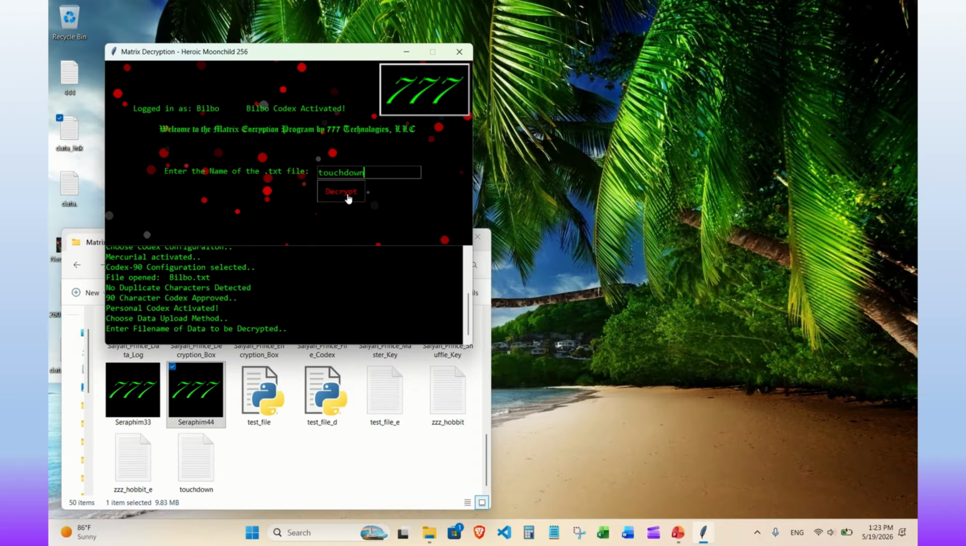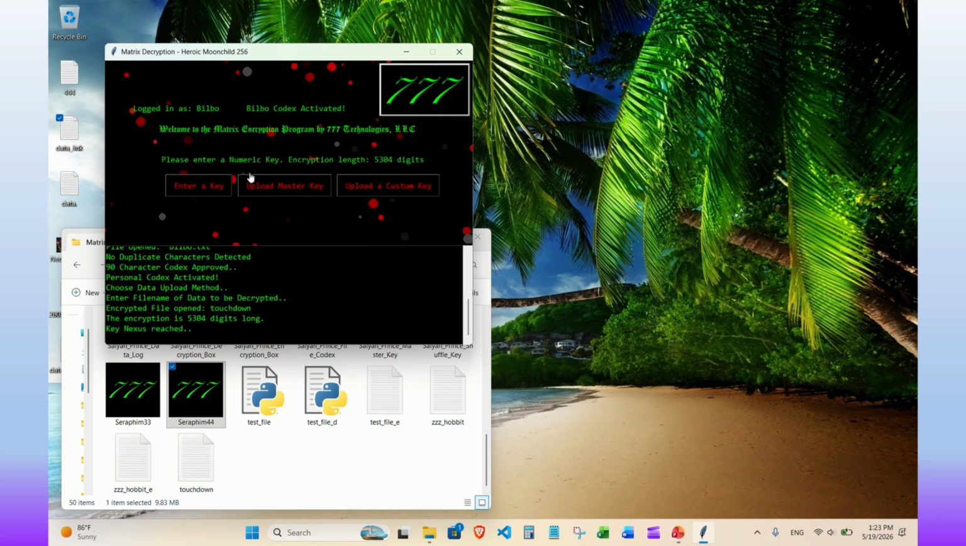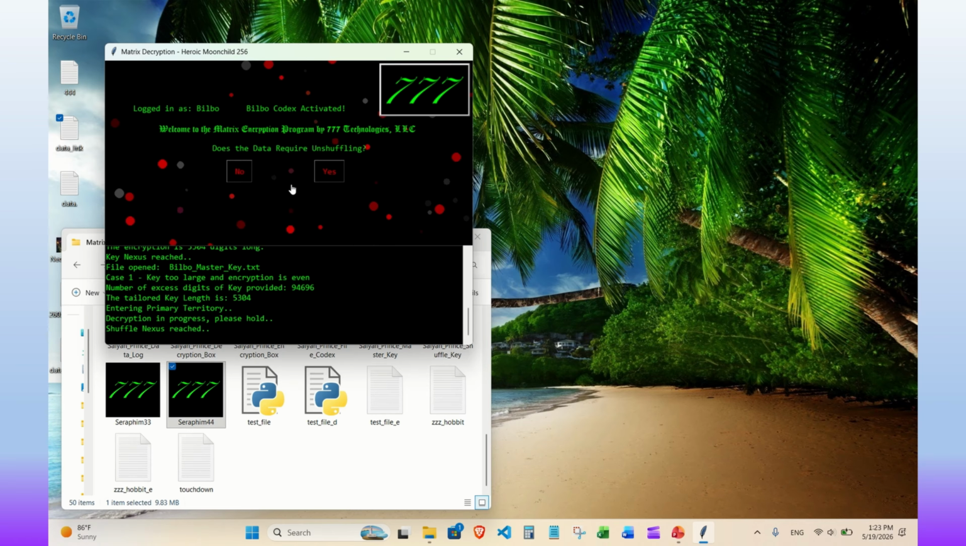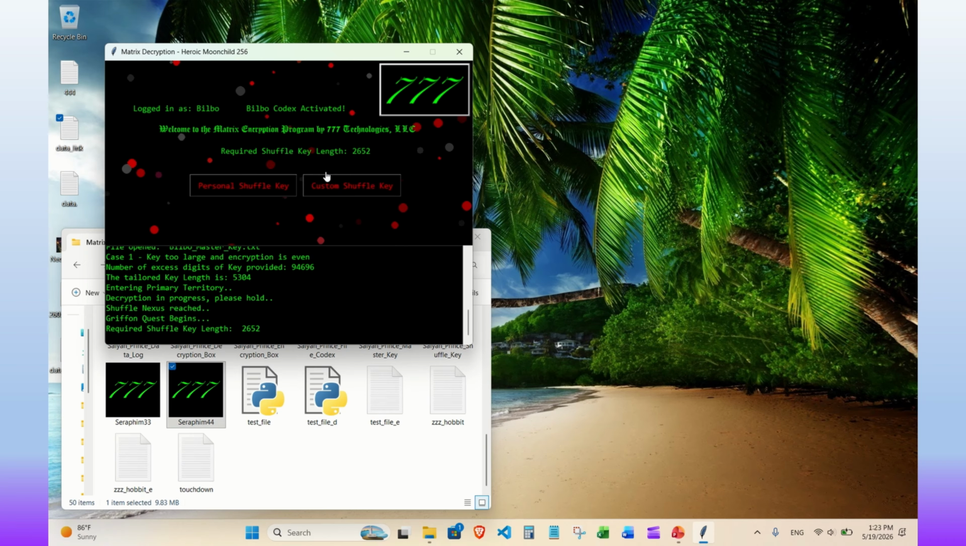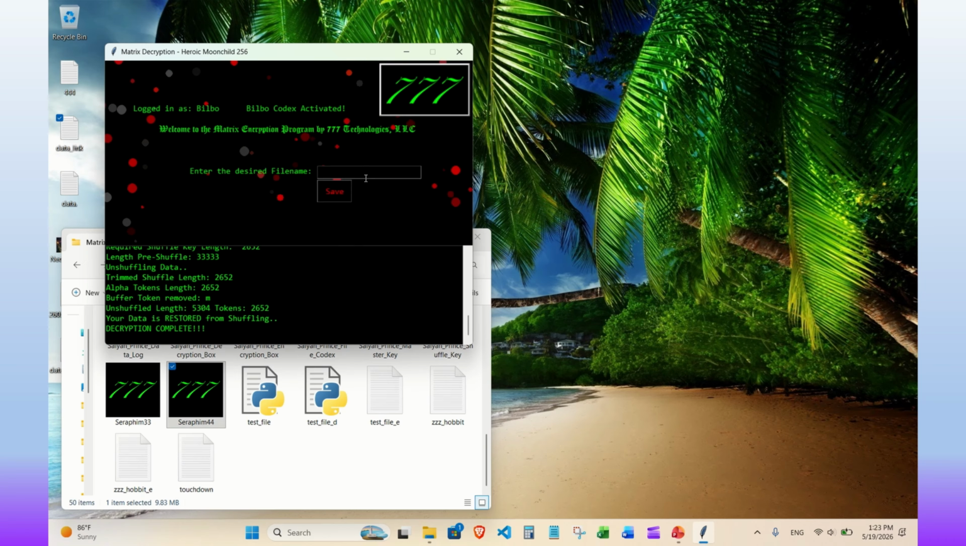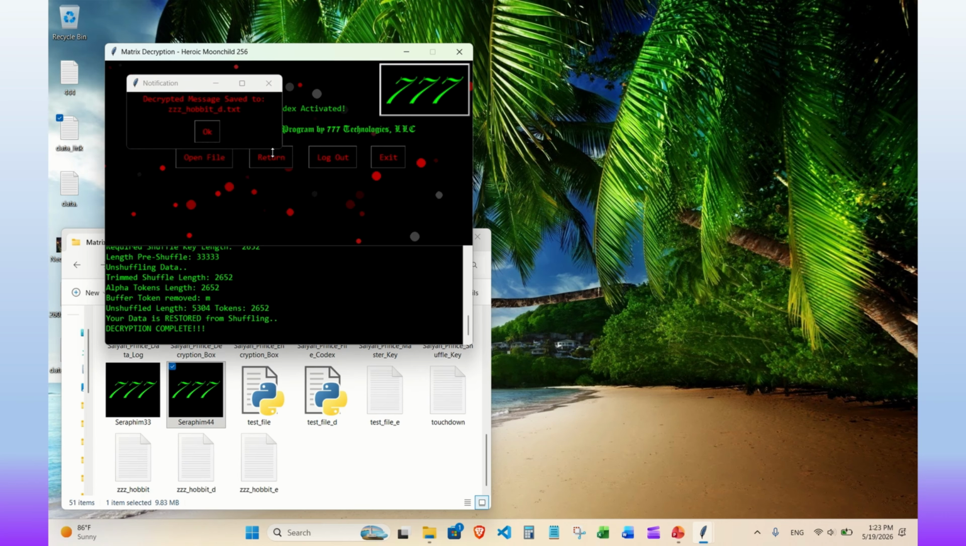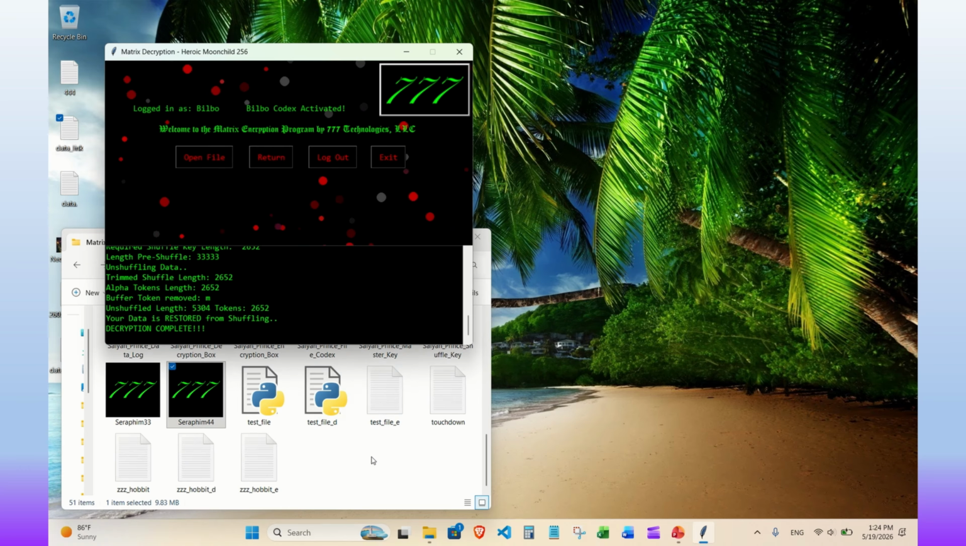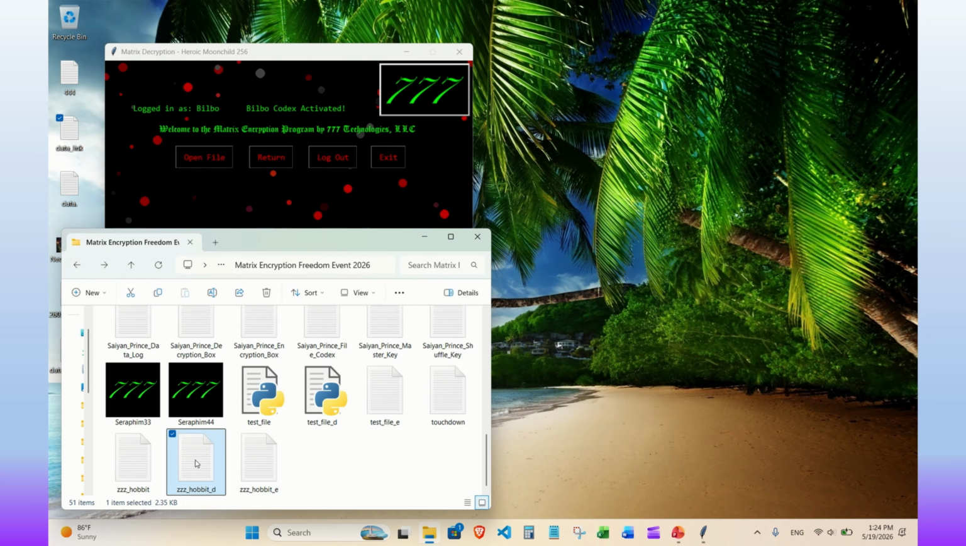Activate the same codecs. Upload the encryption by file name. Use the same master key and unshuffle the decoding using the same shuffle key that was used by the sender. When the decryption is complete, we simply save to a new file, arbitrarily named. And finally, for more consistency, we show the original data beside the decrypted data.